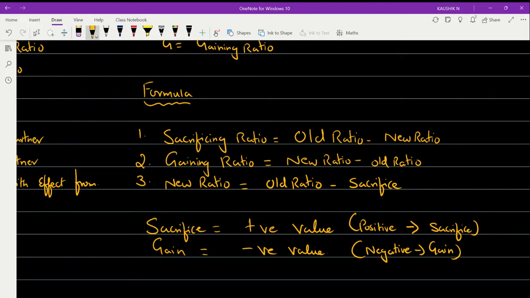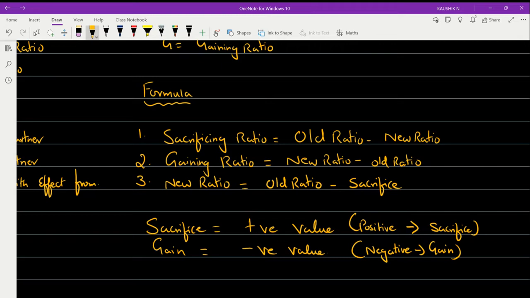So when you substitute in the above formula and find that any partner gets a positive value, then that partner has made a sacrifice. Whereas any partner who gets a negative value has obviously made a gain.